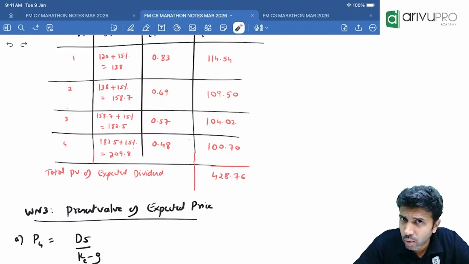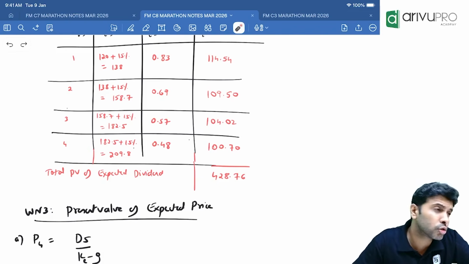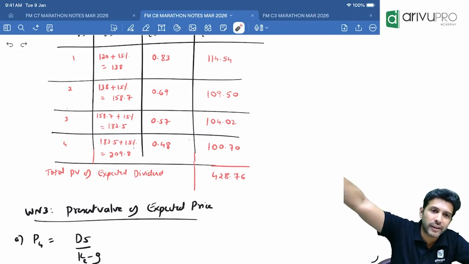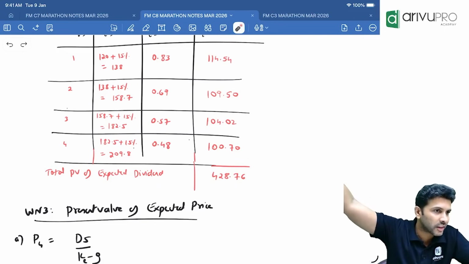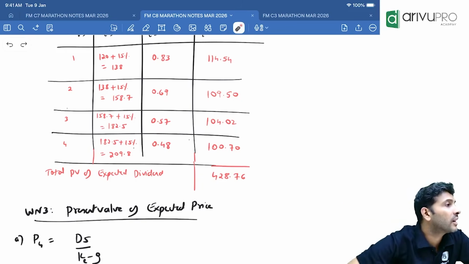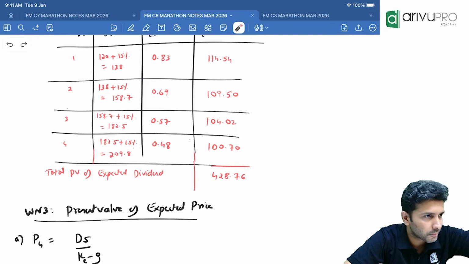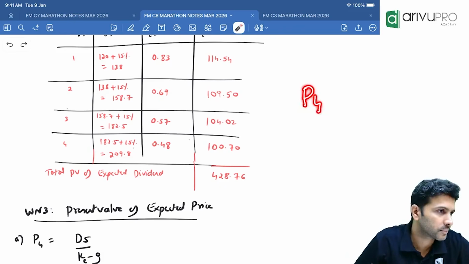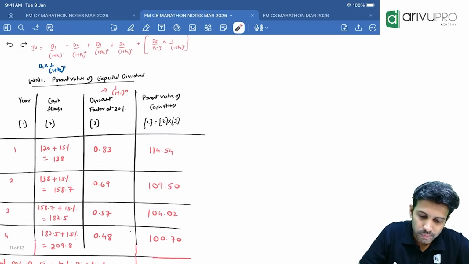Now if you are a shareholder, you will only get dividend or also you will get money when selling? Money while selling. Here dividend after the 5th year will grow for an infinite period. Now we don't know what that infinite period is. So we'll have to stop all the calculation at which year? 4th year. So I'll have to find the price of the share for which year? 4th year. Correct.